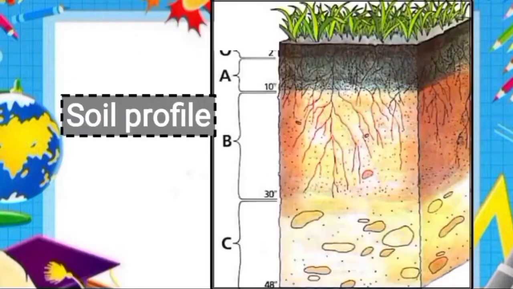Now let's understand soil profile and layers of soil. The layers of soil can easily be observed by their color and size of particles. The main layers of the soil are topsoil, subsoil and bedrock, and each layer has its own characteristics and benefits.